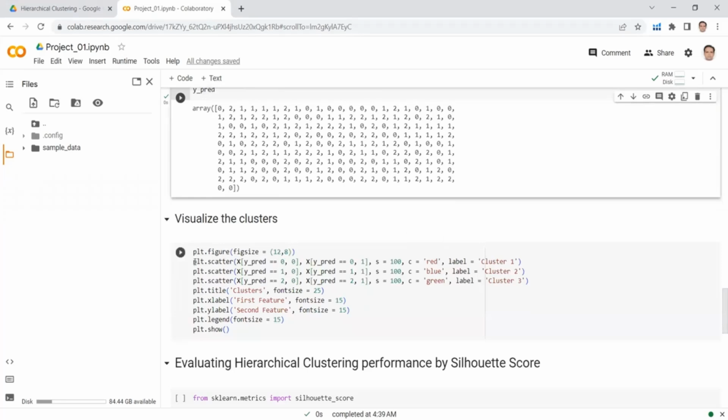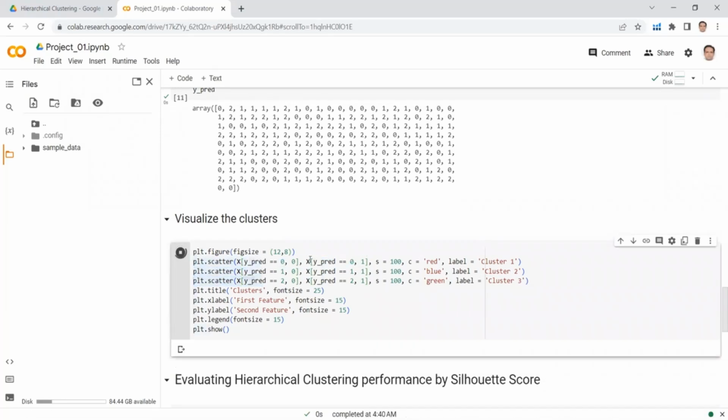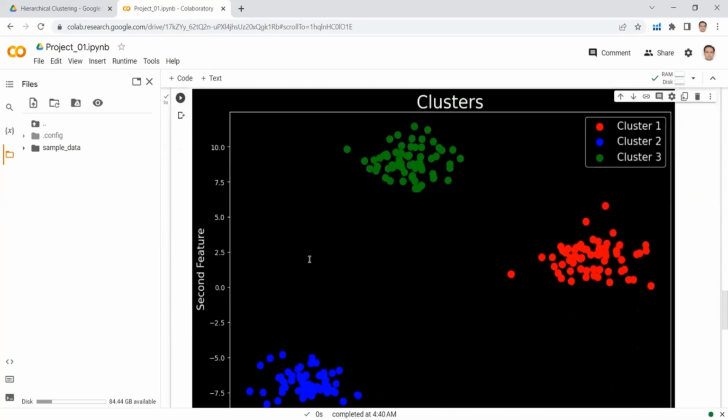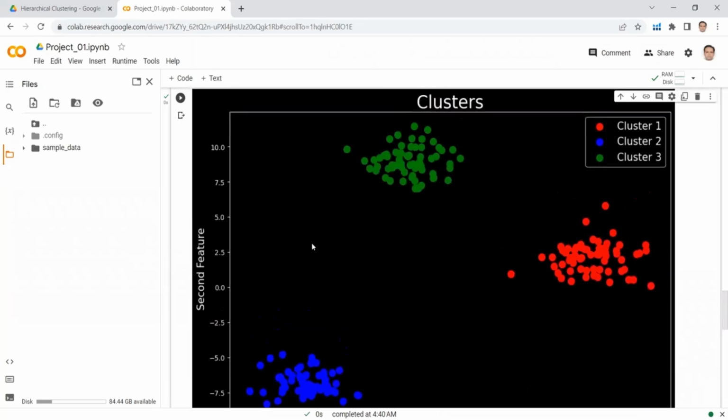So here we are plotting the first cluster. The lines of code in this cell are exactly the same as what we saw in the k-means clustering section. Here we are plotting our first cluster, then a second cluster, and then a third cluster. Let's run this cell. We can see that these 3 clusters are obtained, and they are separated very well from each other. The points in these clusters are tightly bound with their clusters.